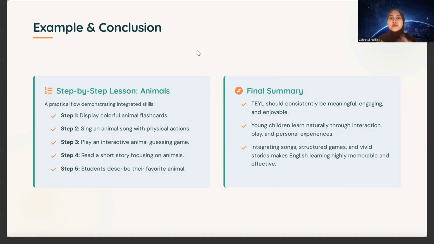And the important thing is not to make the class boring, and not to make the class practice for a very long time, so the learning should not be too long.